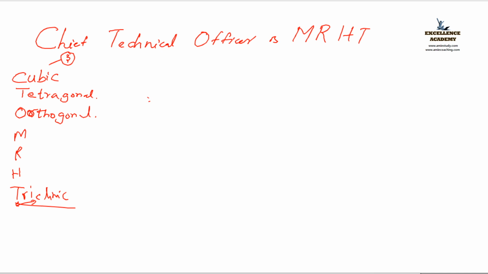Next is, so from here onwards, some changes are there. So that's why it is represented as monoclinic. Some changes are there from this monoclinic. Next is rhombus. Rhombohedral. Next is hexagonal.